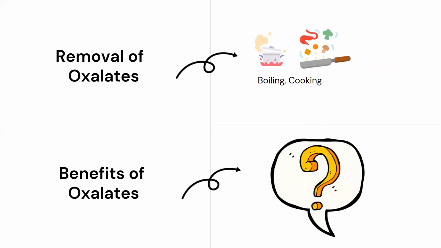Now, the removal is again boiling and cooking. You would have observed that whenever spinach, saag, or fenugreek is cooked, it is boiled for hours and hours. There are two reasons behind this. One reason is that it's fibrous, and we cannot digest fiber, so cooking fibrous food for a longer period of time is very important. The second is to remove the oxalates. This is why cooking these foods for a longer period of time is very, very important.